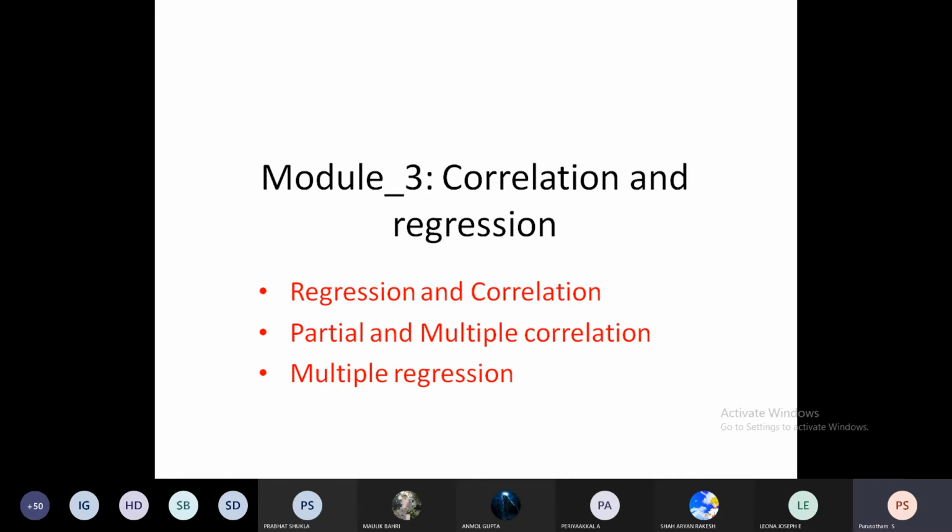We just learned the correlation coefficient, right, in the second module, or yesterday? How to find the correlation for probability distribution functions. But in the third module, you are not going to look at probability distribution functions; instead you have tabulated data points. From the tabulated data points, how do we find the regression or correlation, and then what are partial and multiple correlation, multiple linear regression, and so on. These things we are going to learn.